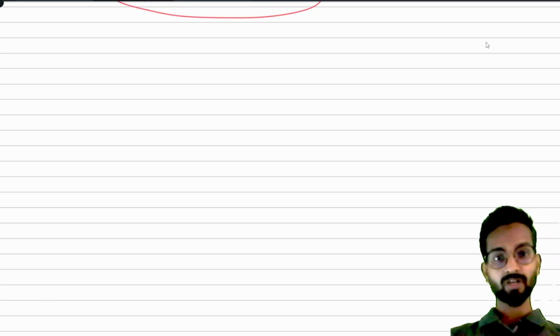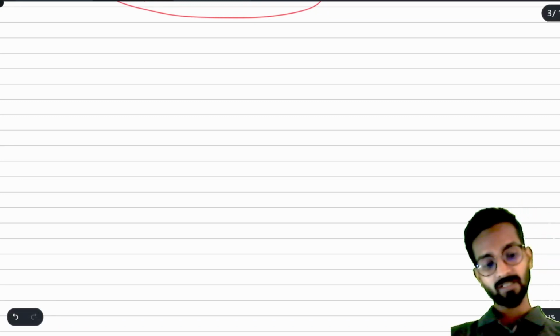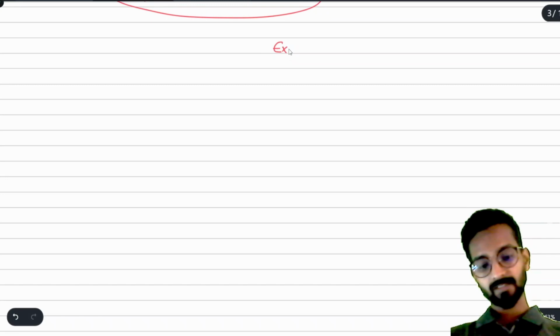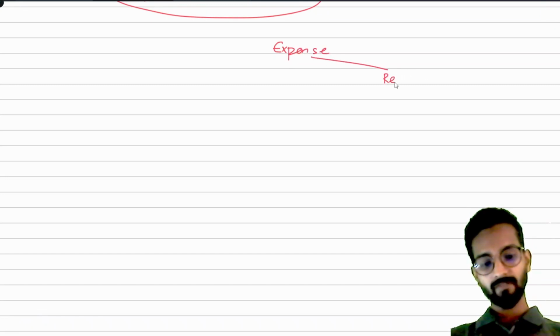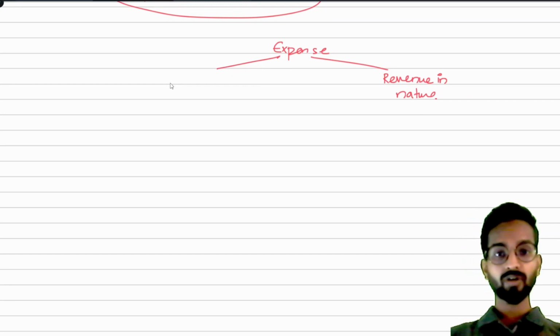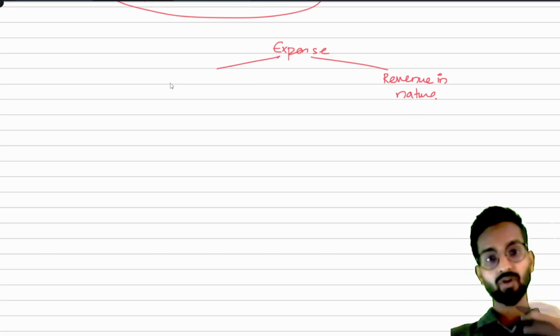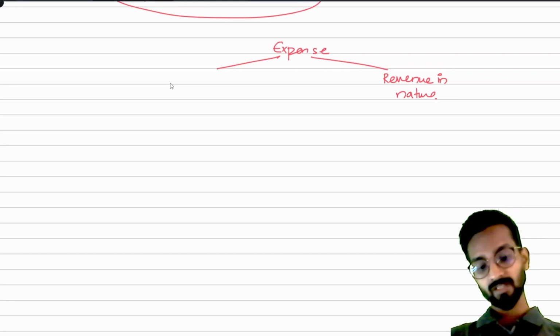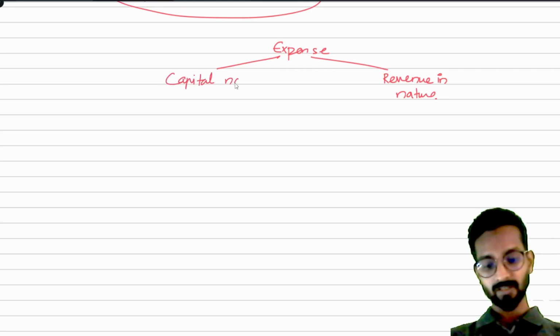Understood? From this we can understand that if an expense provides a shorter period of benefit, or the benefit will be availed within a shorter period of time, then that expense is revenue in nature. And if an expense provides a longer period of benefit, more than 12 months, we say the expense is capital in nature.